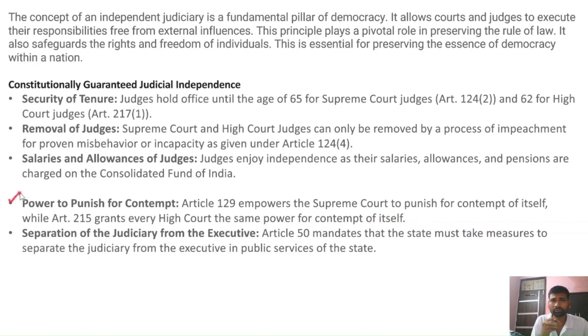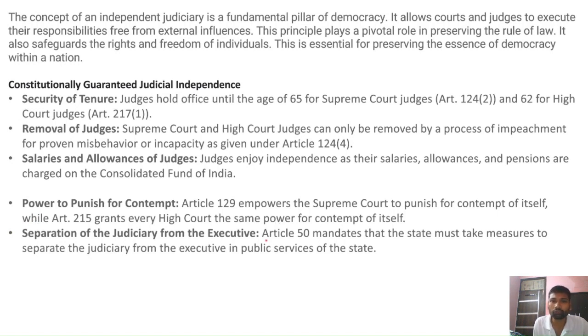So if you look at the contempt provisions, there's civil contempt and criminal contempt, right? This is not very important, but just understand the provisions which deal with the contempt of court and types of contempt. There are civil contempt and criminal contempt. Civil contempt deals with the willful disobedience to the orders of the court. However, criminal contempt is deliberately trying to falsify the Supreme Court or the High Court judgments, and separation of the judiciary from the executive.